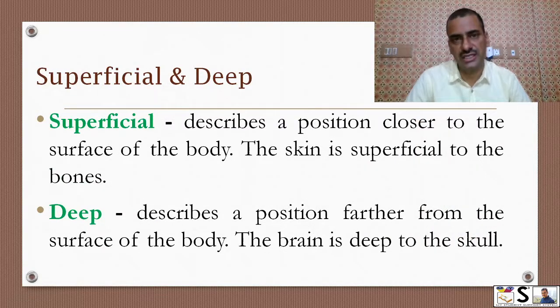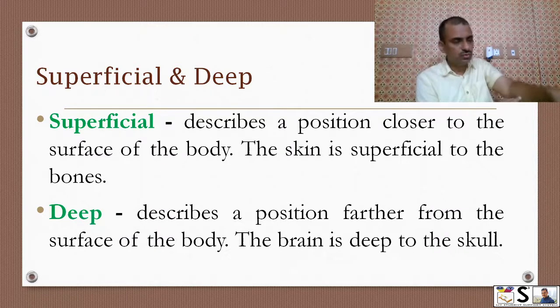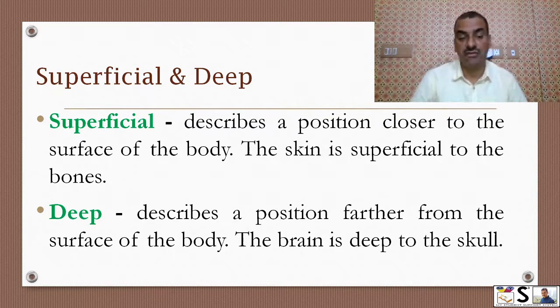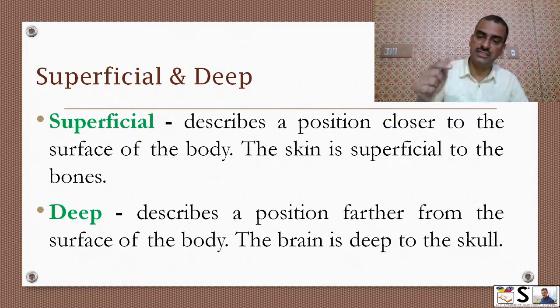Then superficial and deep. Superficial describes the position closer to the surface of our body. For example, skin is superficial to bones. Okay, muscle is superficial to bones. Bone marrow is deep. And deep describes the position farther from the surface of body. For example, brain is deep to skull bone. Okay.